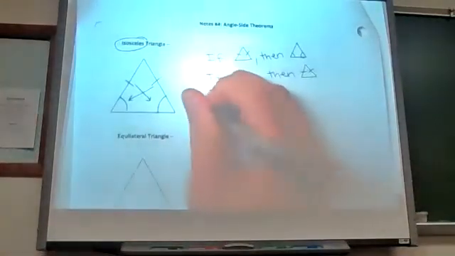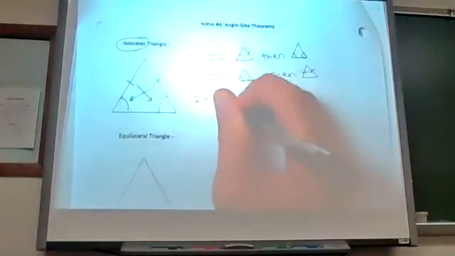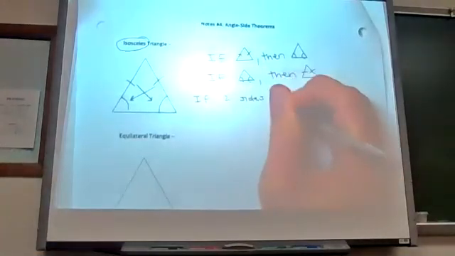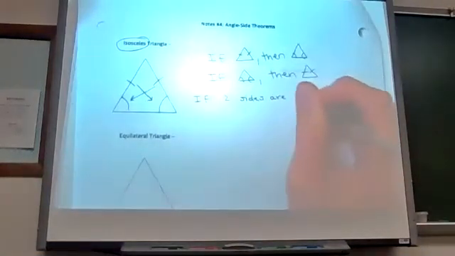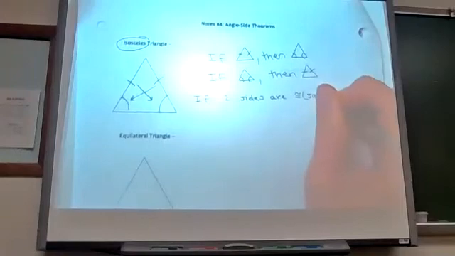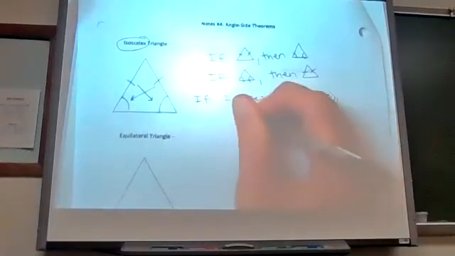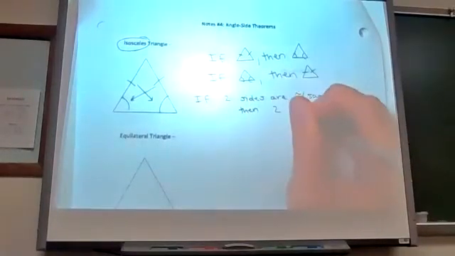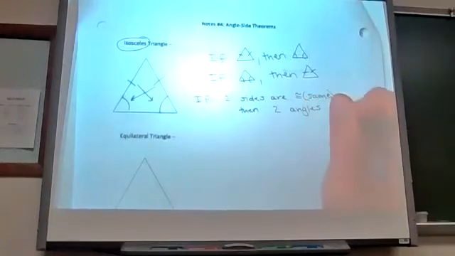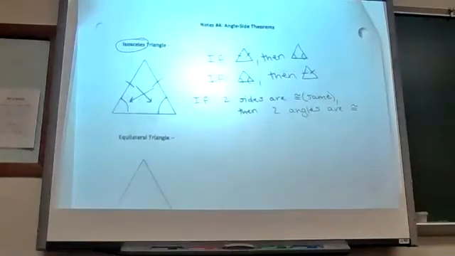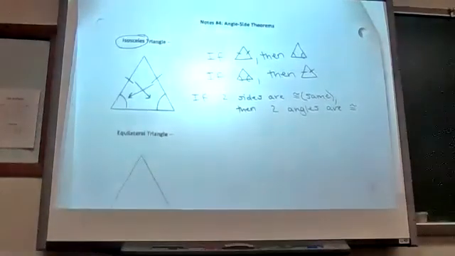I'm just going to rewrite it with some more words. If two sides are congruent, then two angles are congruent. And vice versa, the converse is also true.